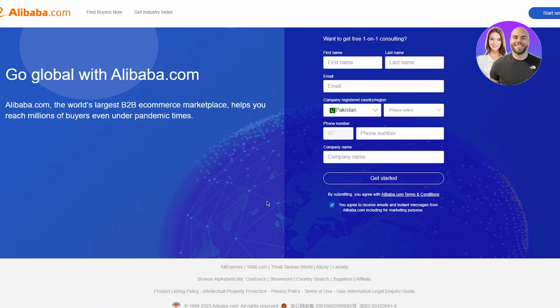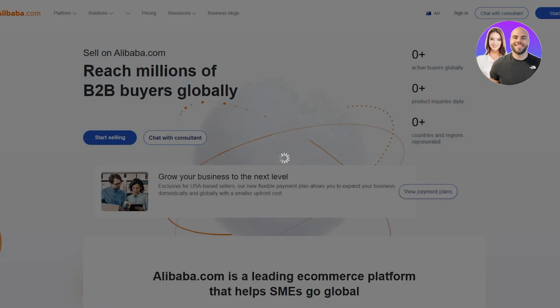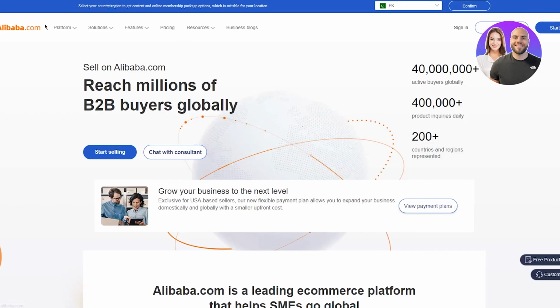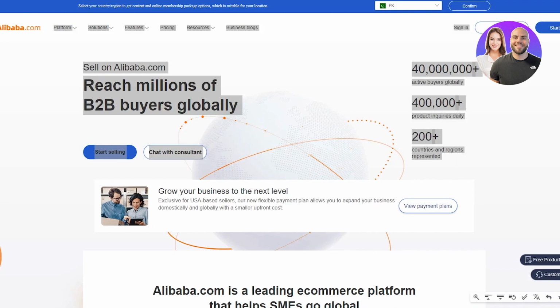Now, you do have to sign in or join for free for Alibaba dropshipping to actually work. So once you've signed in, just go ahead and choose any product that you would like to dropship. Okay. And we're going to go to the whole platform to get the basic gist of things.